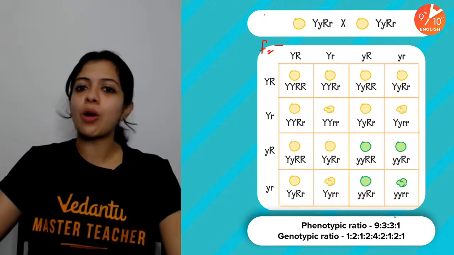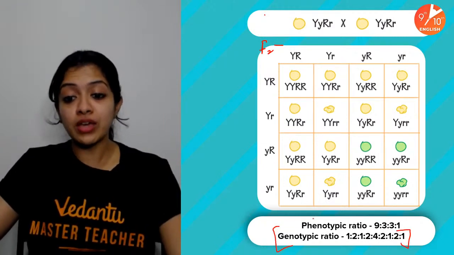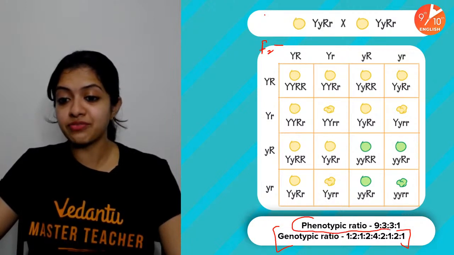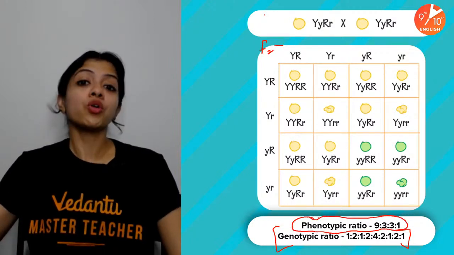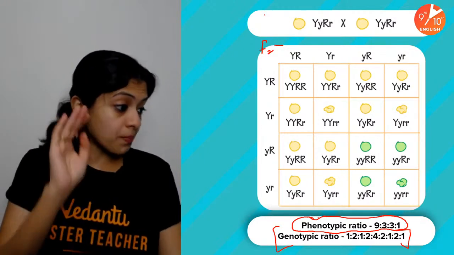1:2:1:2:4:2:1:2:1. That's not commonly asked, but it's just mentioned here for your reference. But children, the phenotypic ratio you must definitely know. Monohybrid phenotypic and genotypic, and dihybrid phenotypic ratio, you must definitely know.